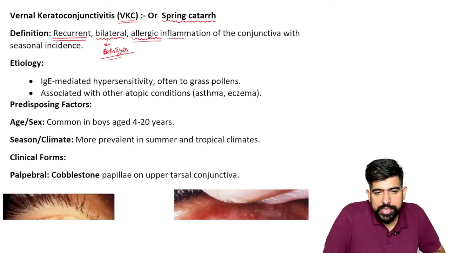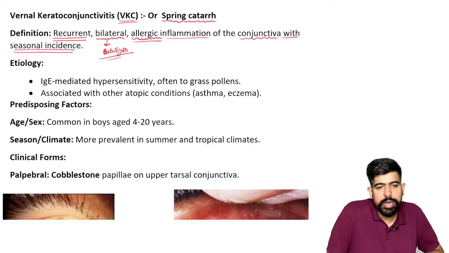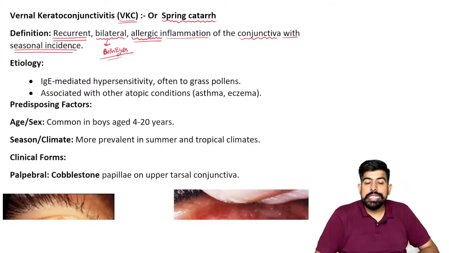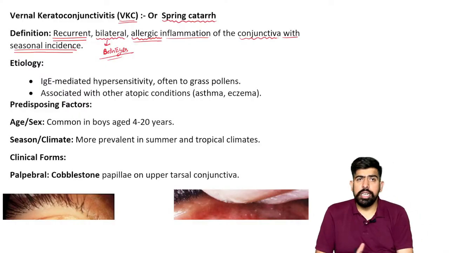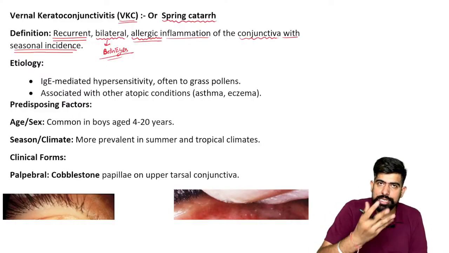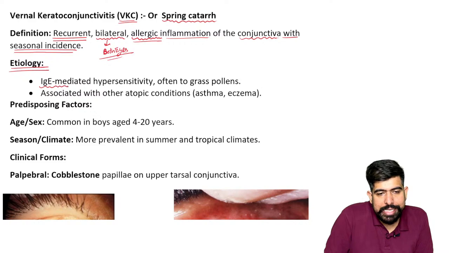Now, it is an allergic inflammation of the conjunctiva with seasonal incidence. Guys, please remember, it is caused by seasonal incidence, so we can say it is a seasonal disease. It comes with the seasons. Now, what is the etiology of it? Please remember, the etiology is IgE mediated hypersensitivity.